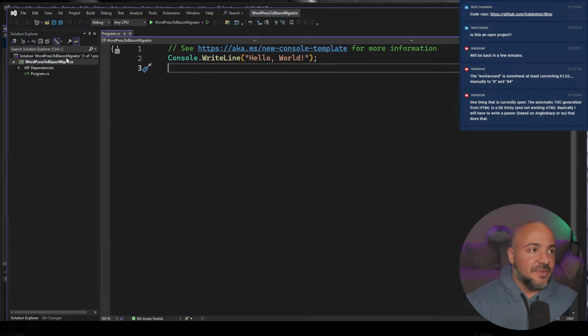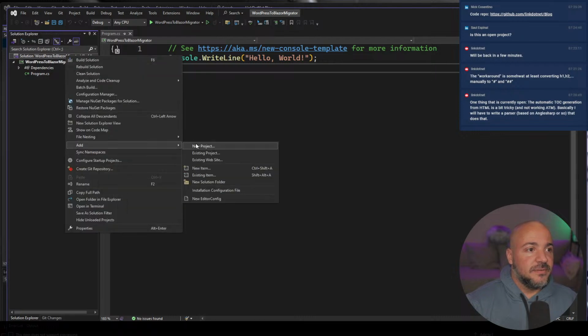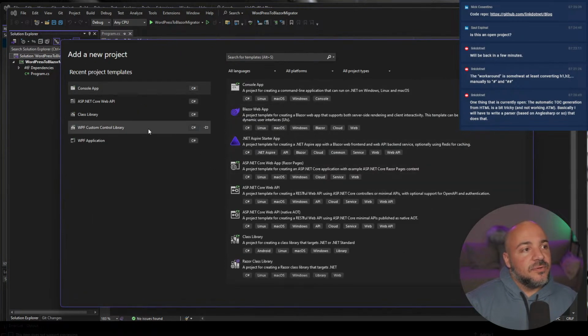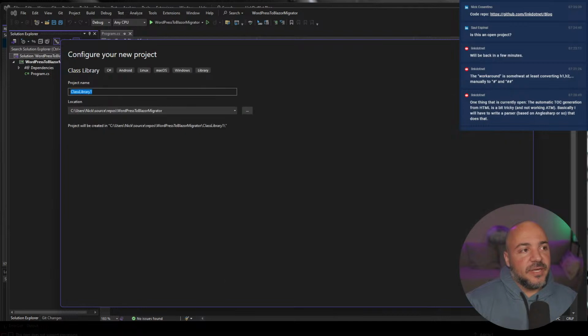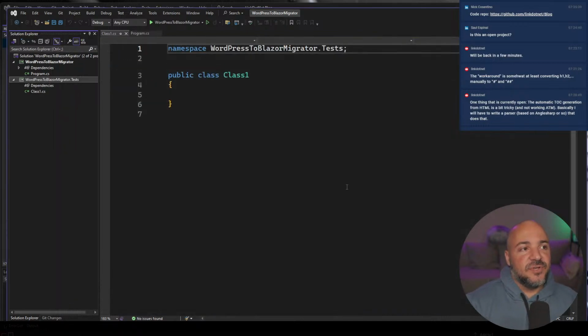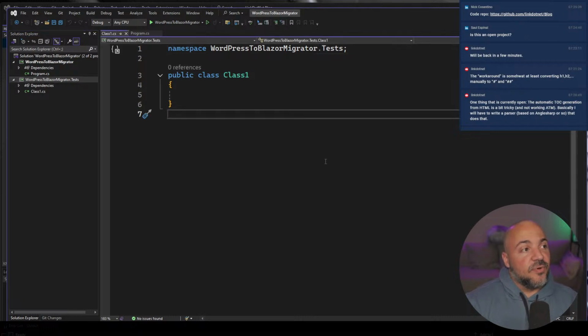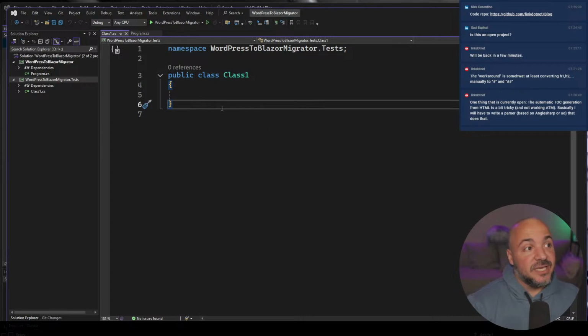So one sec, let me make another project in here. It will just be the class library for the tests. And what I'm thinking of doing, this is not generally how I would recommend people write their functional tests, but I'm literally going to have an example input and what I hope the output can look like.